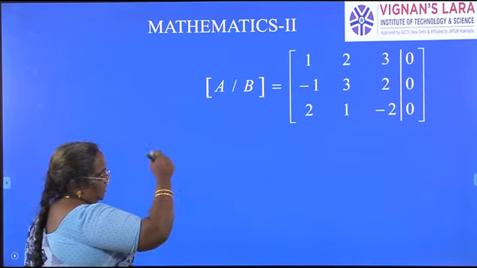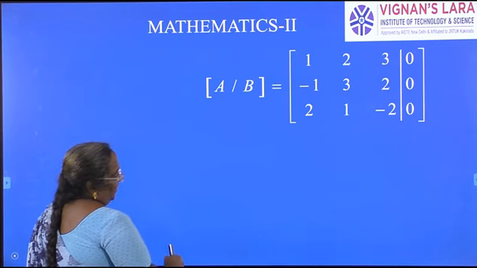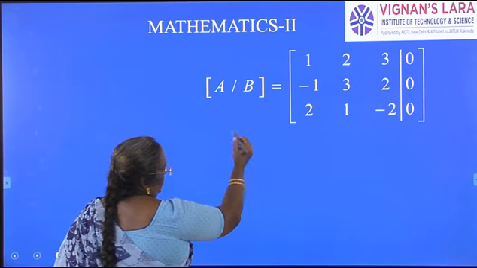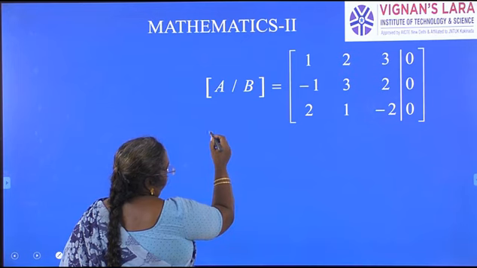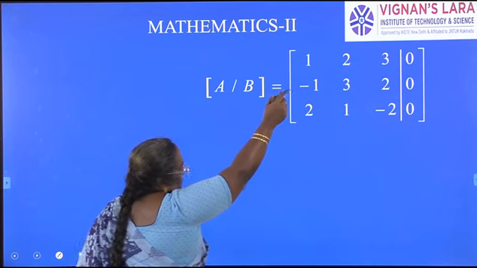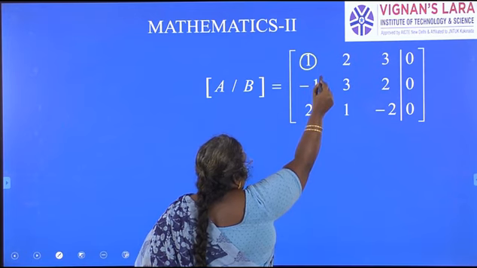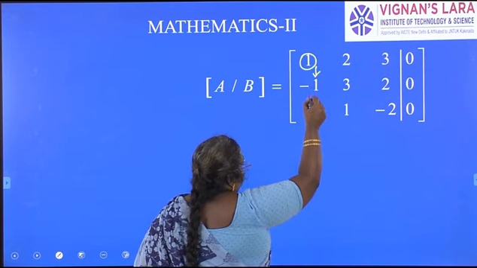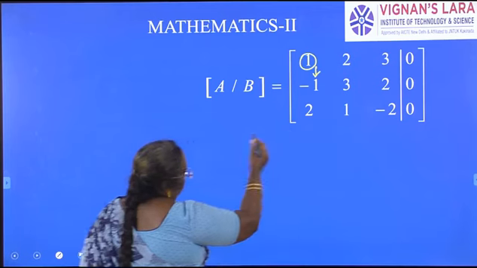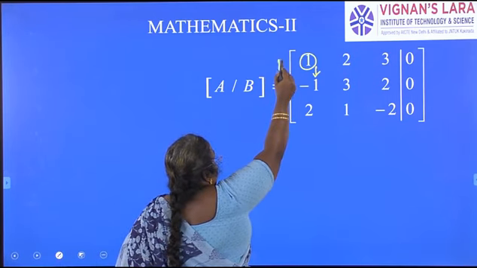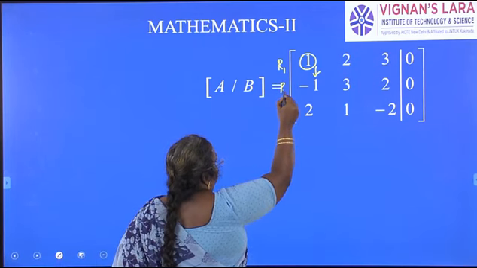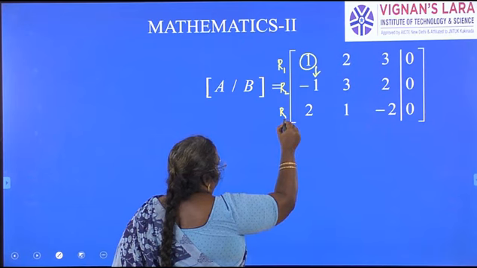So this is the matrix. What is the row operation we have to do? Our aim here is, using this element, to make the elements under it, minus 1 and 2, zeros. This is row 1, this is row 2, this is row 3.